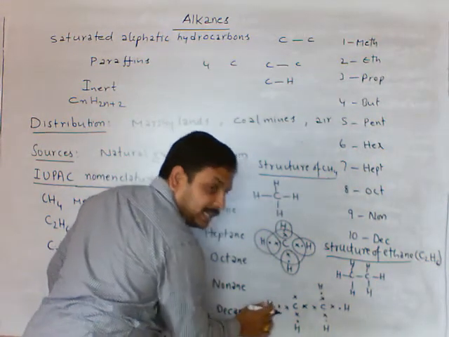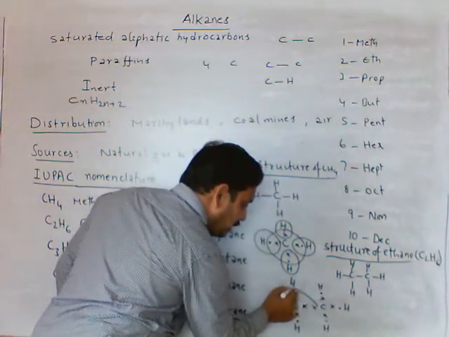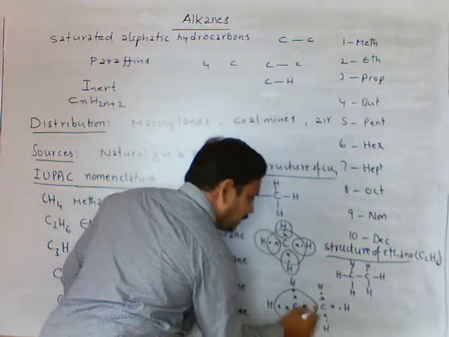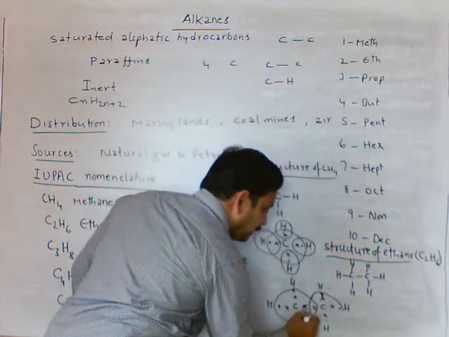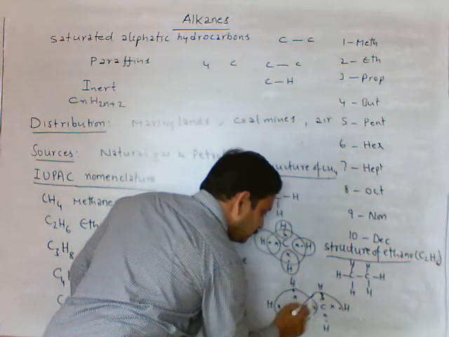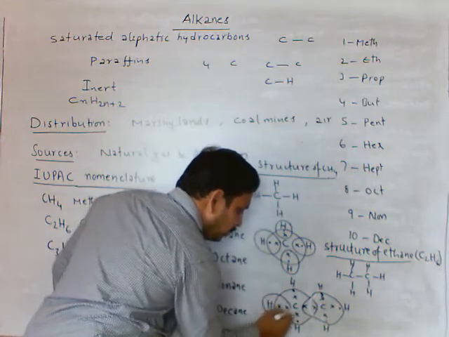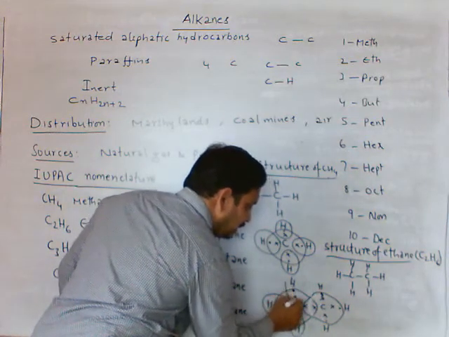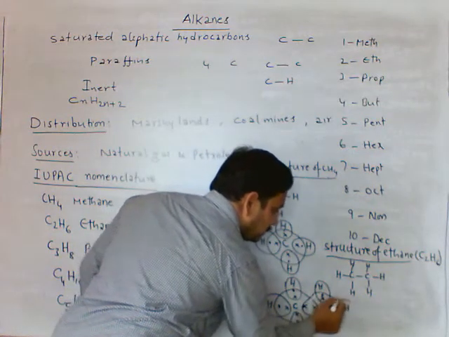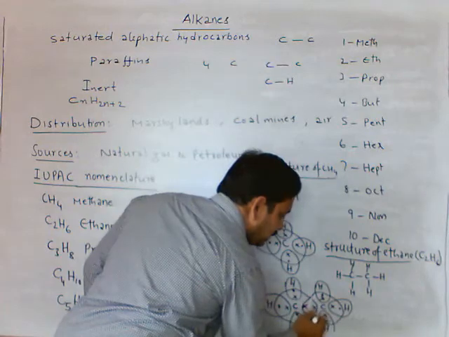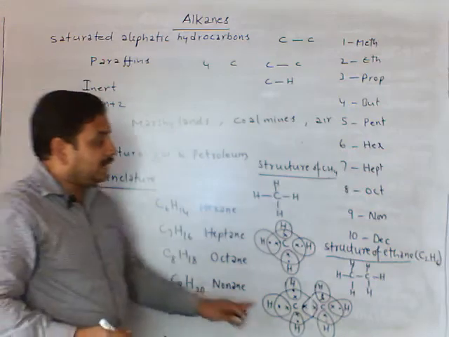The hydrogen electron is indicated with a dot. See here. Now this carbon acquires octet configuration. This carbon also acquires octet configuration. Here hydrogen has duplet configuration, 2 electrons in the outermost shell. This is also duplet configuration. This is the Lewis dot structure for ethane.